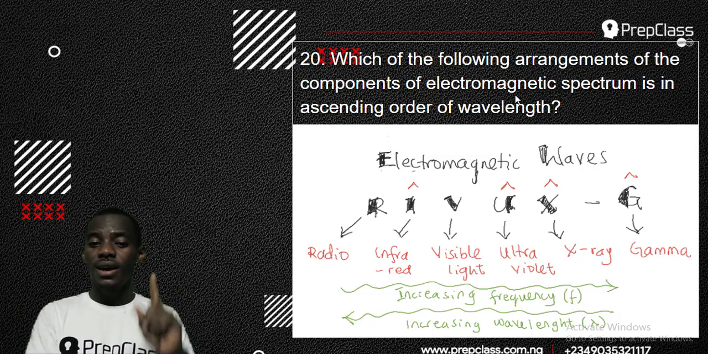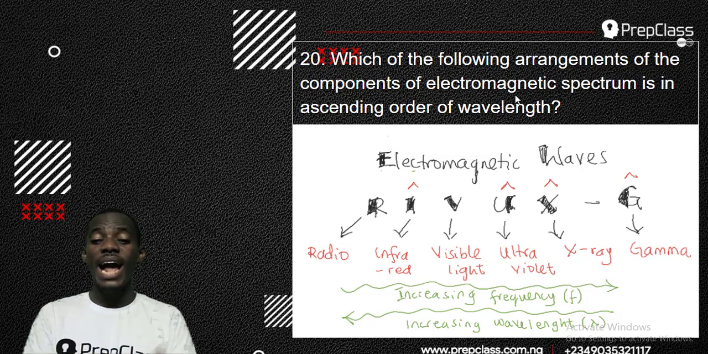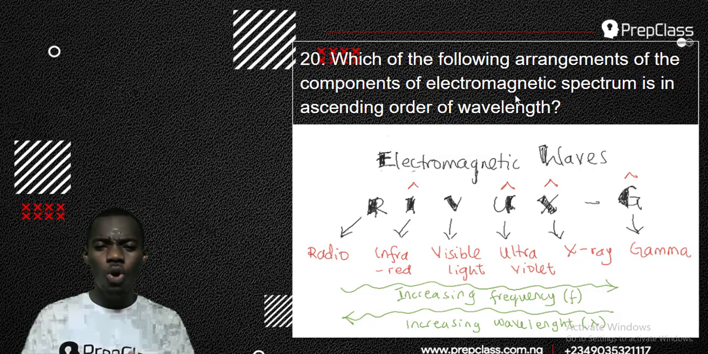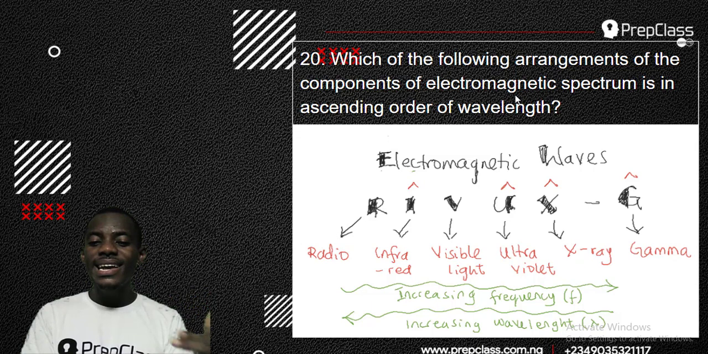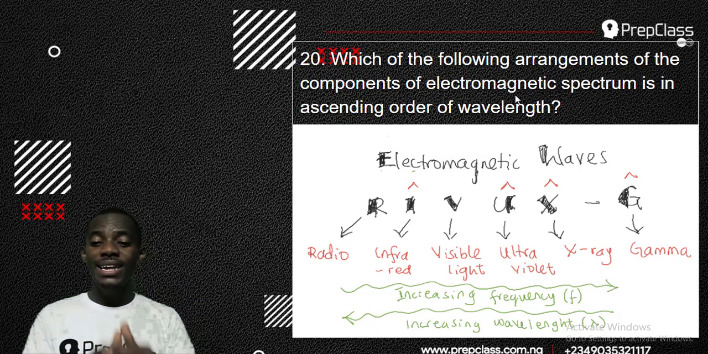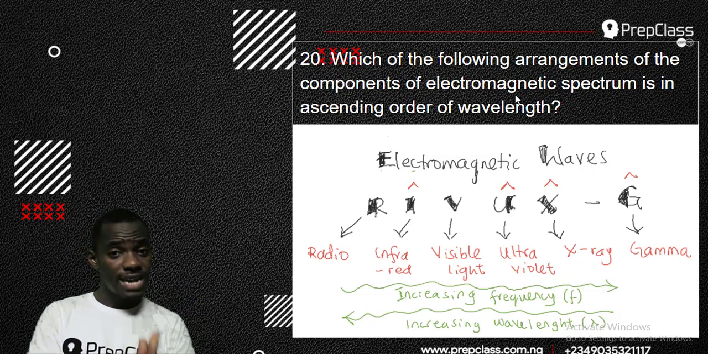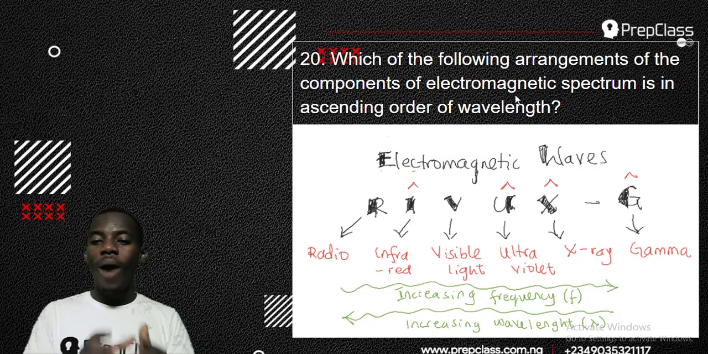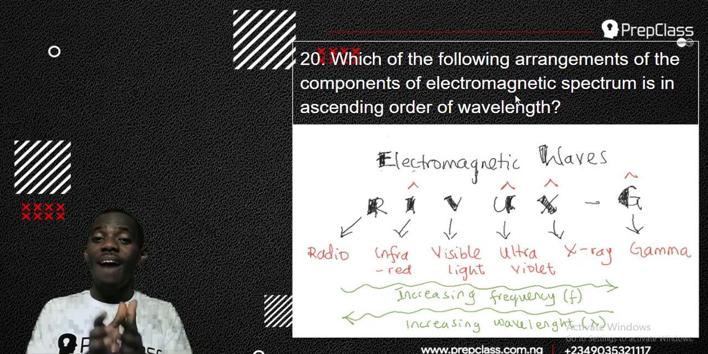Reverse G means R is radio wave, I is infrared, B is visible light, U is ultraviolet, X is X-ray, and G is gamma ray. So these are the 6 electromagnetic waves. If you know them, the next thing you must know is increasing frequency. That means frequency increases towards G. The one with the highest frequency is gamma, and the one with the highest wavelength is radio wave. So radio waves are longer, while gamma rays are the shortest, but they have the highest frequency.